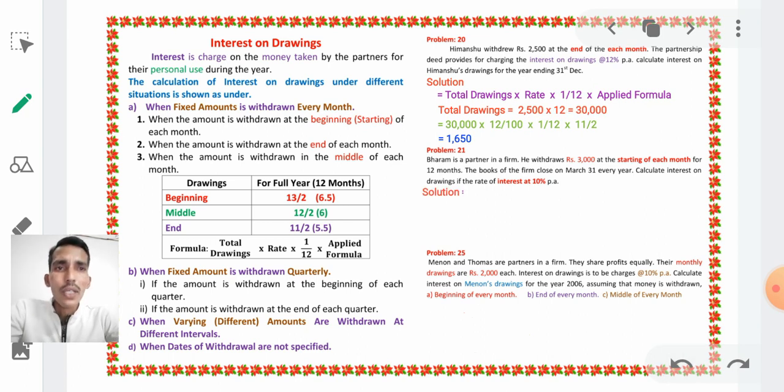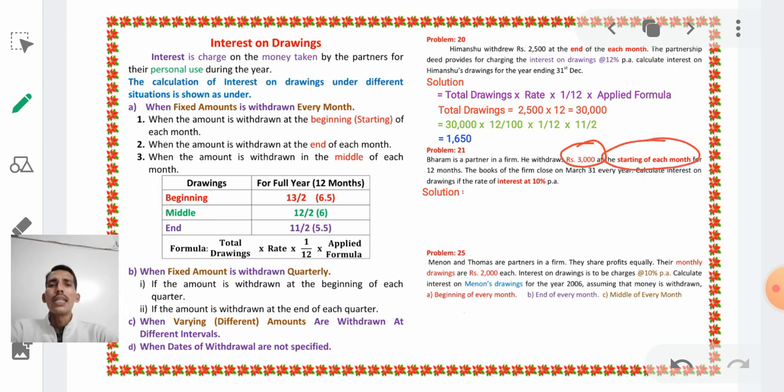In the second problem, Bharam is a partner in a firm, he withdraws rupees 3000. Here he is withdrawing 3000 at the starting of each month. Starting of each month means beginning of each month, right? Then we have to follow this problem. First, let us discuss each month. Each month means every month. So the first situation is appropriate and suitable for this problem, right?